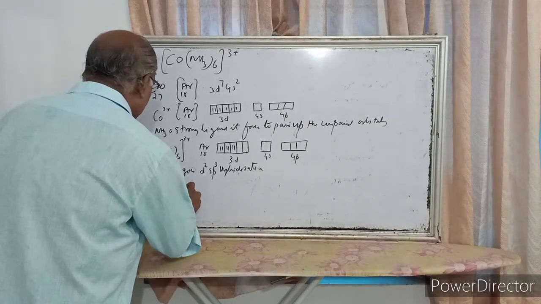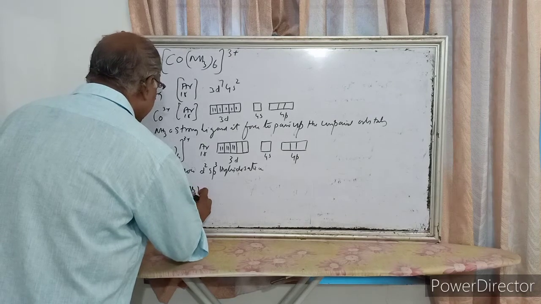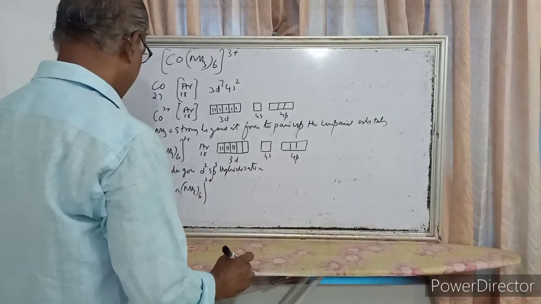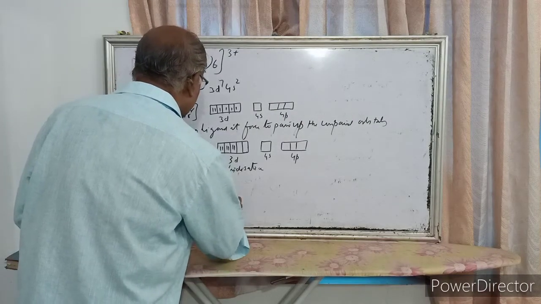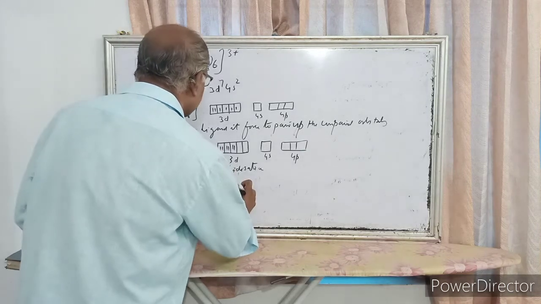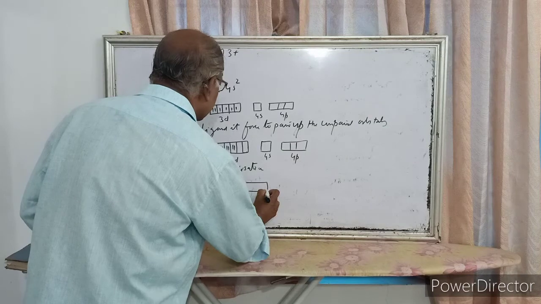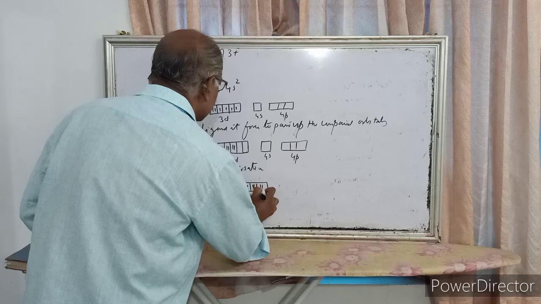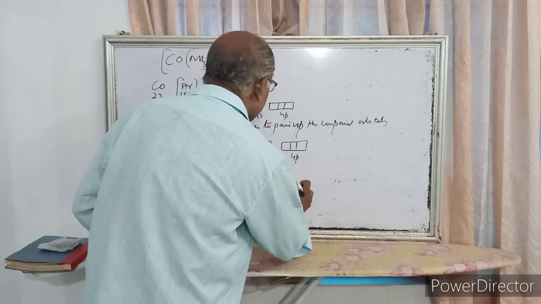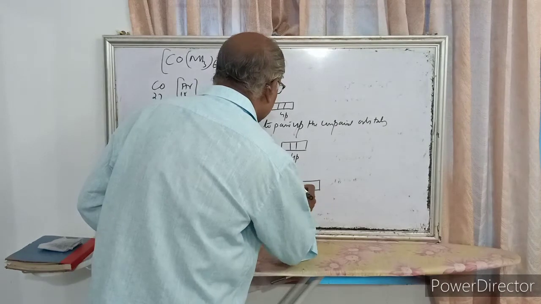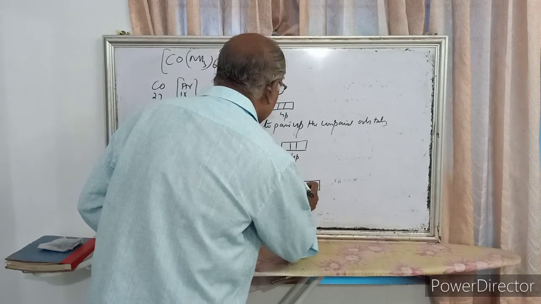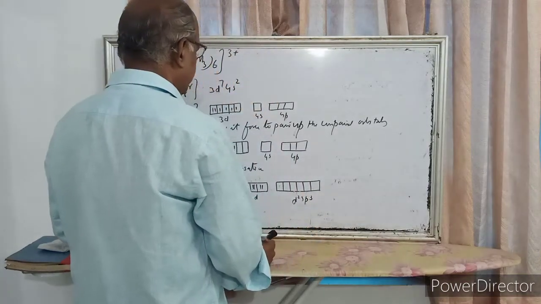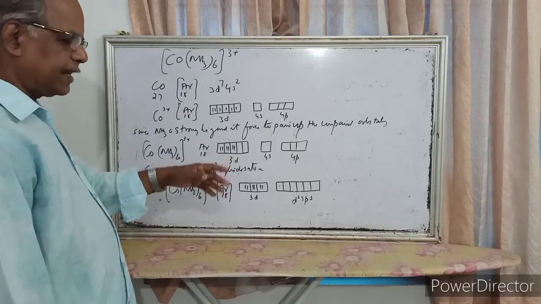So in the complex [Co(NH3)6]3+, argon 18, 3d6, this is the d2sp3 hybridized orbital. Six vacant orbitals are there.